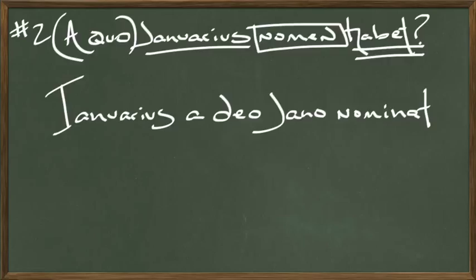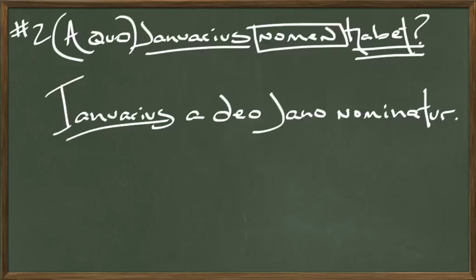And there's a mnemonic device that I constantly use with my students to get them to remember how to translate a passive verb. Usually we're dealing with third person singular or third person plural. And I ask them, who is able to make this verb passive, guys? And they always respond, you are. And that little trick often helps them, at least with a third person passive. So, Januarius a Deo Jano nominatur. January is named from the god Janus.